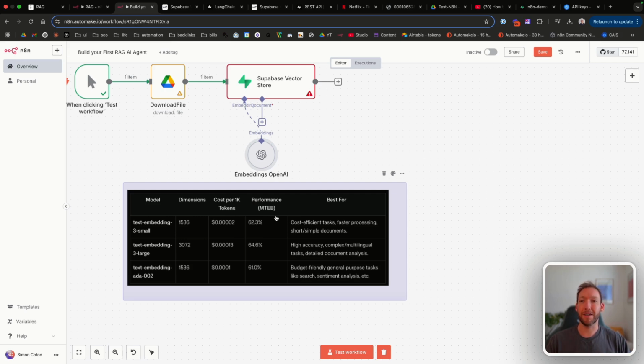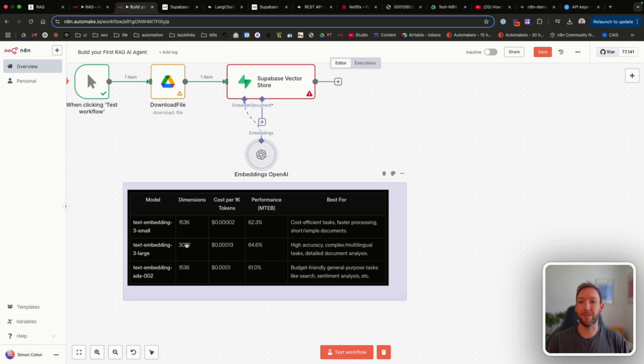So think of the embedding small model as suitable for short, simple documents. So this might be your meeting notes, and you want to use this where you want to save a bit more money. The large embeddings model is as it sounds. It's bigger, or represents a specific set of data by more vectors, which means we can search to more granularity. We'll get better results, and you can see that by the benchmark performance, but at the expense of more dimensions, which is going to cost us more. So the data here in the dimensions means that each vector we save has more data points around it, so that it's easier to search.